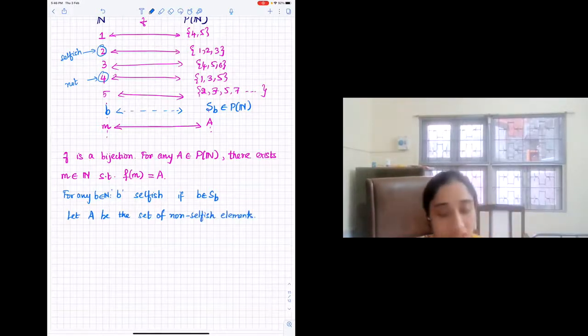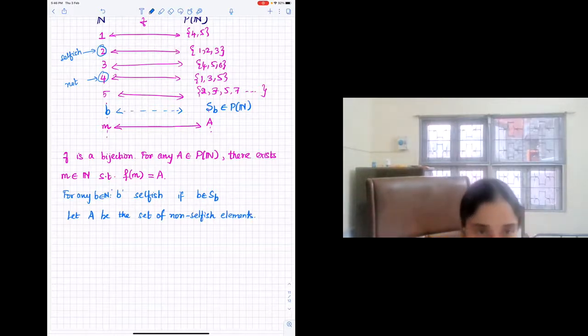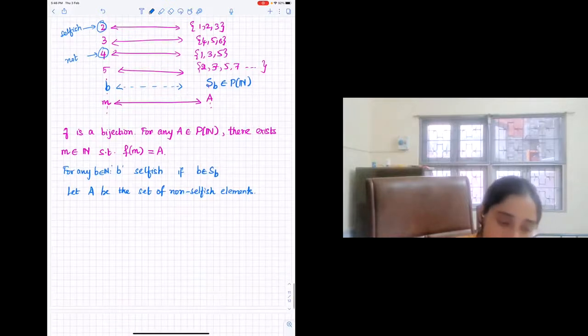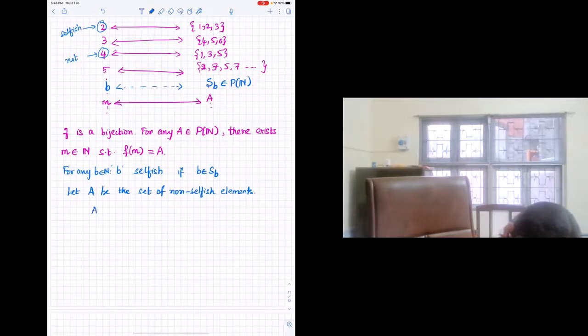If you look at the corresponding sets, the same number won't be in that set. Right? So this thing that he said, we are not considering capital N, it's not necessary to consider capital N. You just have to demonstrate one set for which there is no pre-image. So you look at all the non-selfish elements. So it's all those A in natural numbers such that A is not in SA.